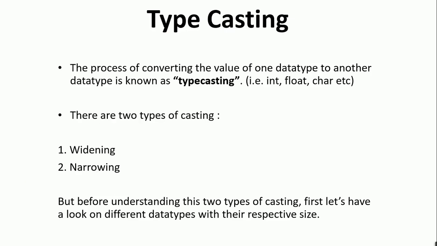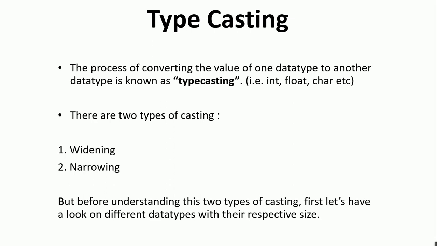So in today's video we will see what is typecasting. The process of converting the value of one data type to another data type is known as typecasting. We have data types such as integer, float, character, etc. Now there are two types of casting. One is widening and the second is narrowing.